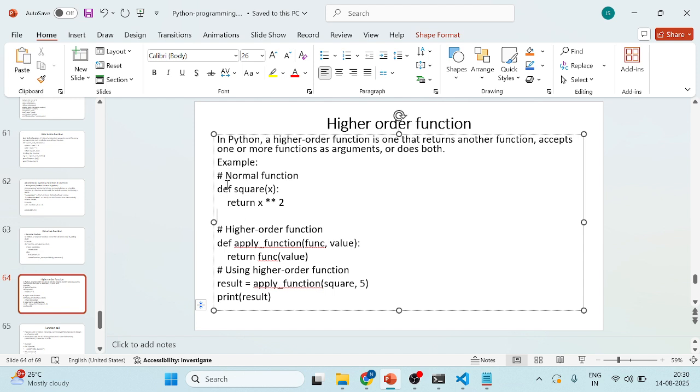So this is a normal function. Here the function name, logic I am applying here. In the higher order function, what happens? In the higher order, the logic is applied. Here I am passing the function and the values as parameters. Here it returns, and again returns in that user defined function. Here again I am passing the results. So one function and two functions, more than that I am passing here. Is it clear? More than that, I can pass functions. So we will see how it works.